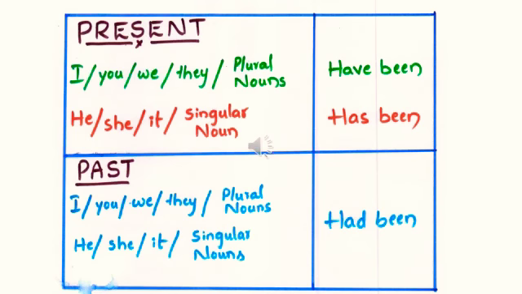If the subject of the sentence is I, you, we, they or any plural noun, then we use have been. If the subject is he, she, it or any singular noun, then we use has been. This is when we talk about the present. When we talk about the past, it's very easy. For any subject, we use had been.